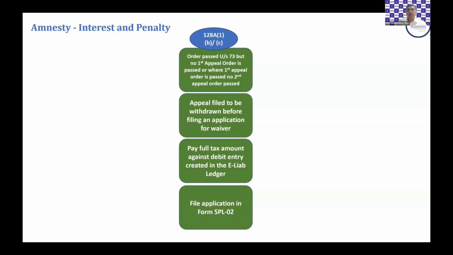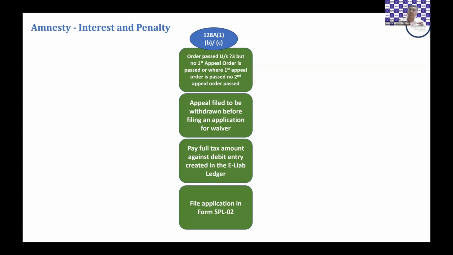The next situation is covering where orders have been passed, which is either covered by clause B or clause C. In that case, the first and foremost thing the taxpayer has to do is to withdraw the appeal that he has filed. So before filing for a waiver application, he has to withdraw the appeal. Having withdrawn the appeal, now he has to pay the tax, and he has to pay the tax only against the debit entry in the electronic liability ledger. So if he has paid through DRC03, either full or part, he has to follow the procedure given under Rule 142.